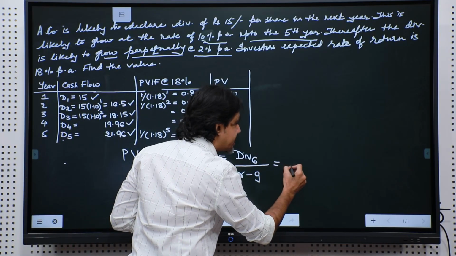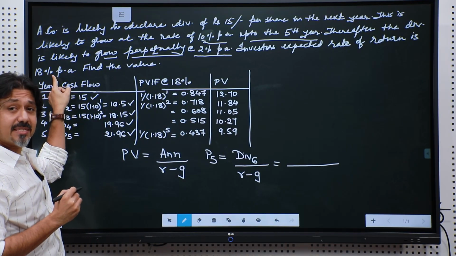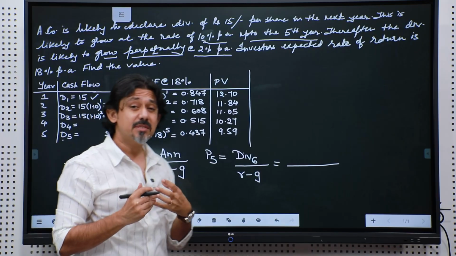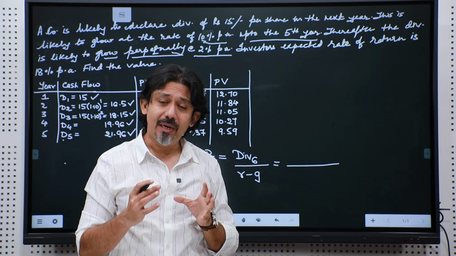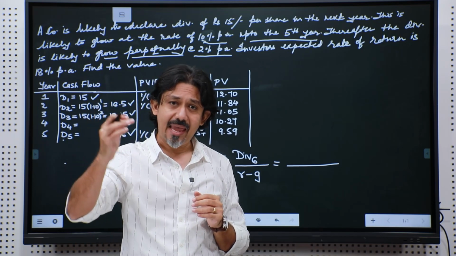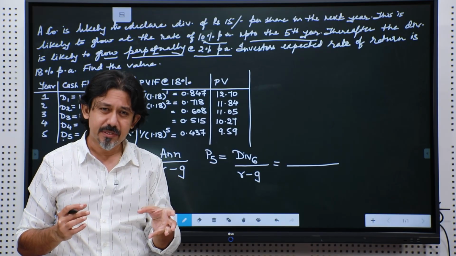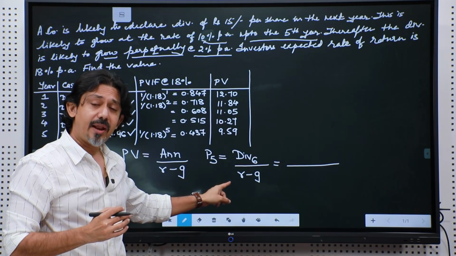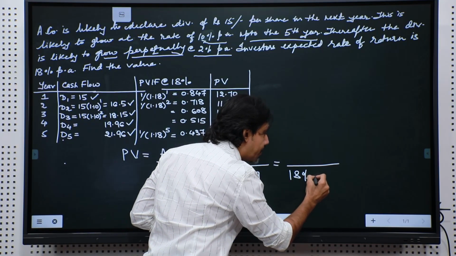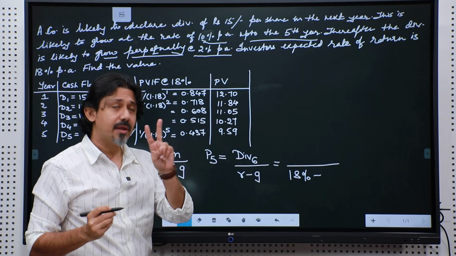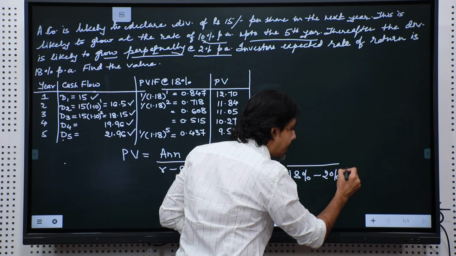My rate of interest, expectation of interest or return is given to me as 18%. Since the asset class is equity, your expectation of return is high. So, unlike a bond where your expectation of return is 6, 7, 8%, the expectation of return for equity happens to be 18%. And what is your perpetual growth rate? It is going to grow at the rate of 2% per annum. So, minus 2%.